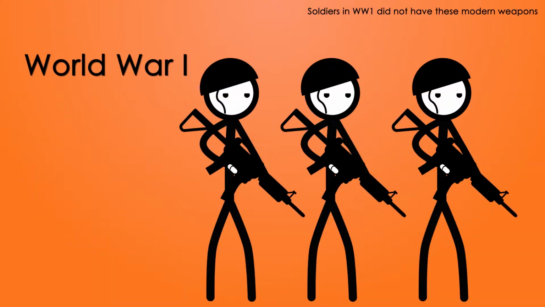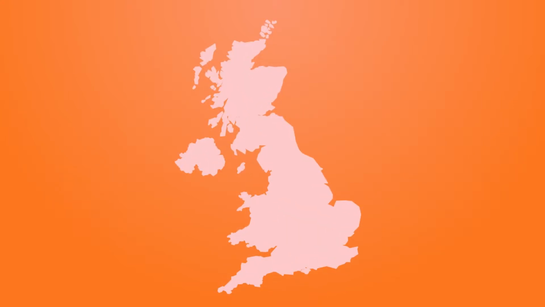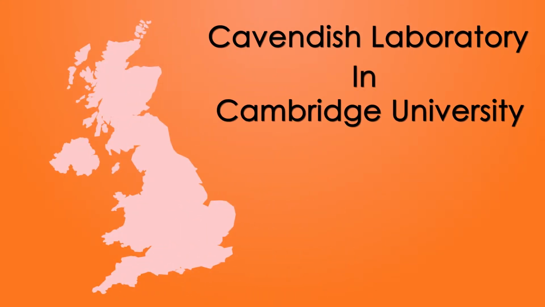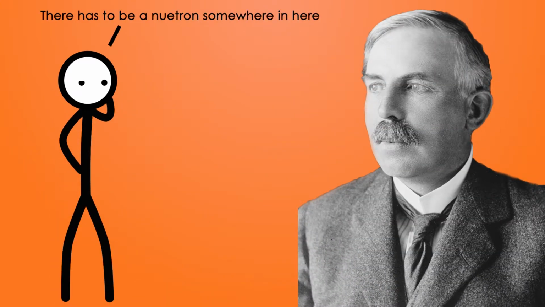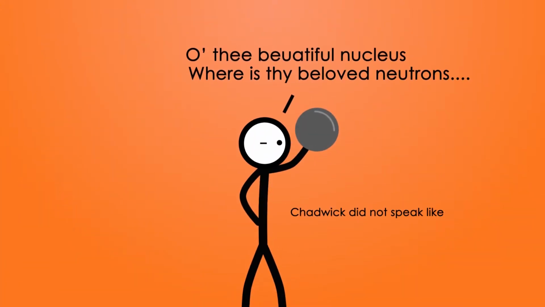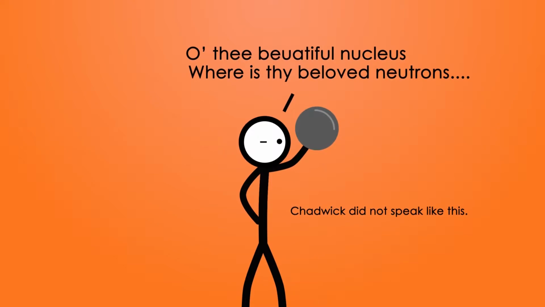and he was detained until the war was over. After World War I, Chadwick returned to England and continued his nuclear research in the Cavendish laboratory. At this time, many scientists, including Chadwick and Rutherford, believed that there was a possibility that a particle that had no charge could be located in the nucleus. Through the 1920s, Chadwick experimented in his free time in order to prove the existence of the neutron.